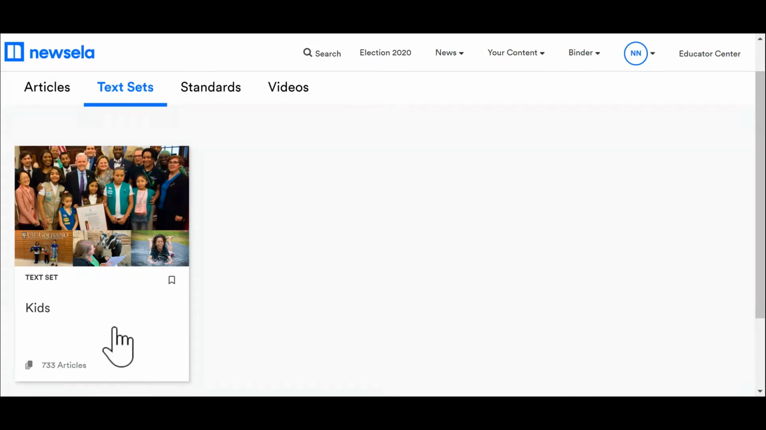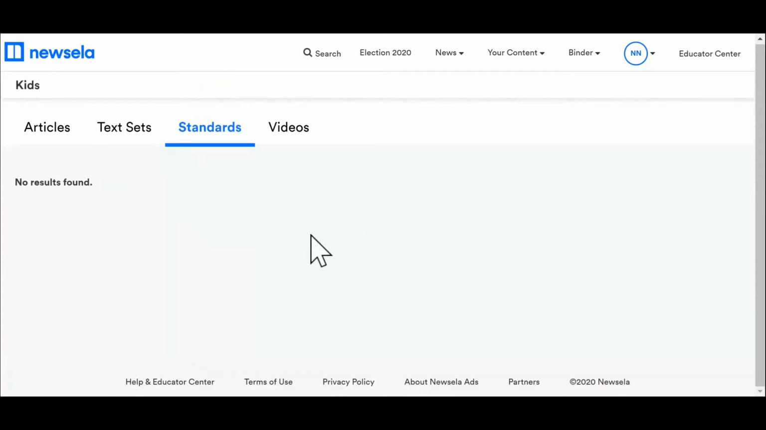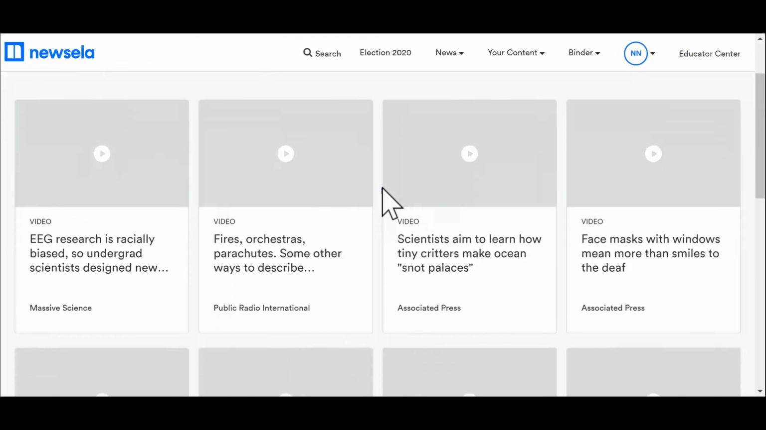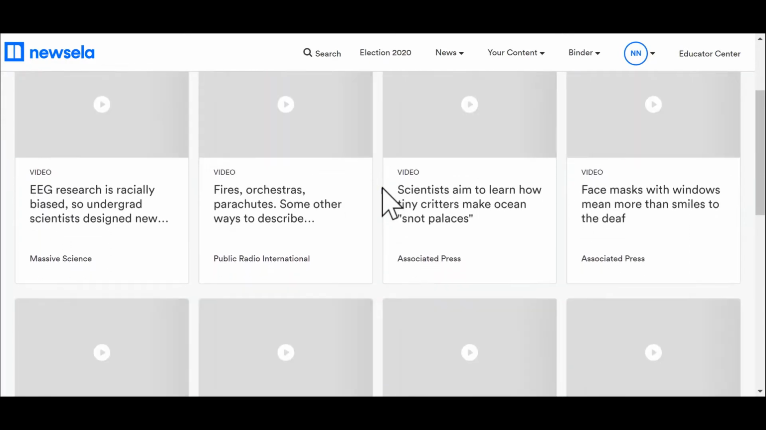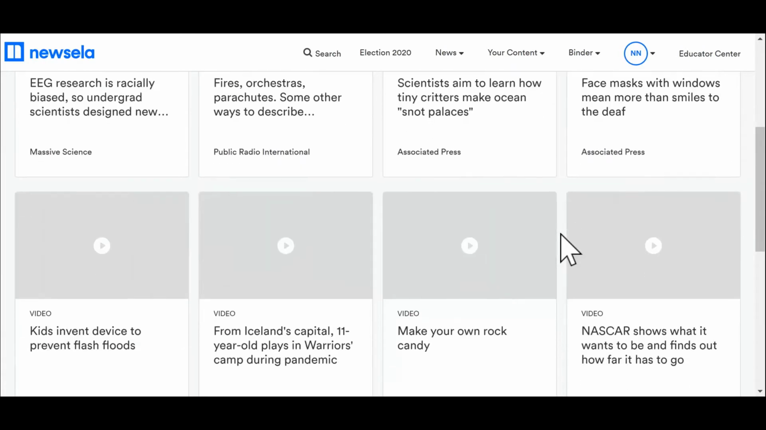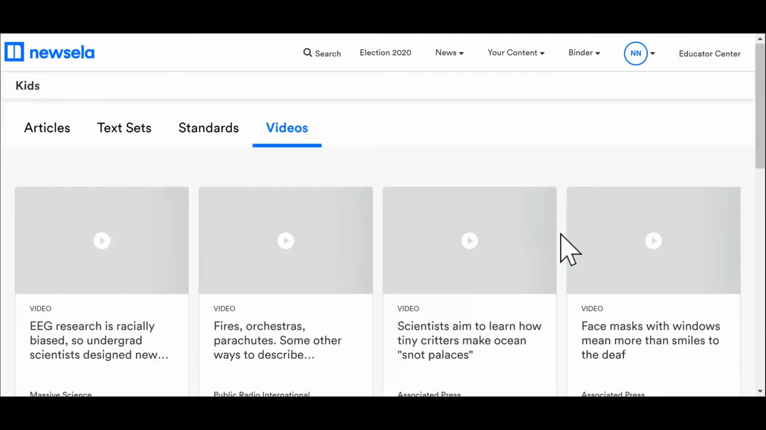So if you wanted to save the entire text set, you could. You can see what standards would be in there, which it says no results found. So I'm not sure why that's stating that. And then if there are any videos in this kids section, as my computer takes a while to load, you can see different things that you could assign to students as far as videos would go as well.